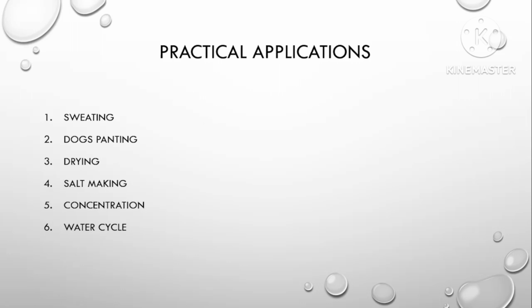The liquid gets evaporated, leaving raw salt in the salt fields, and this is purified and marketed. Next, concentration. Concentration means removing the impurities. So removing impurities from liquids is also a best example for evaporation.